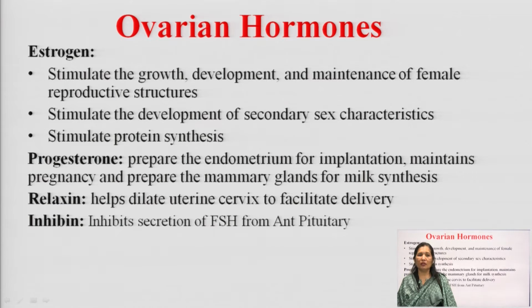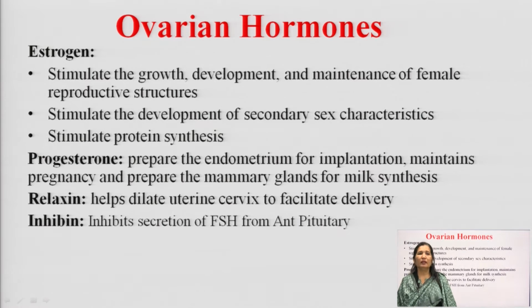Progesterone prepares the endometrium for implantation, maintains the pregnancy, and prepares the mammary glands for milk synthesis. Estrogen and progesterone are the major female sex hormones.